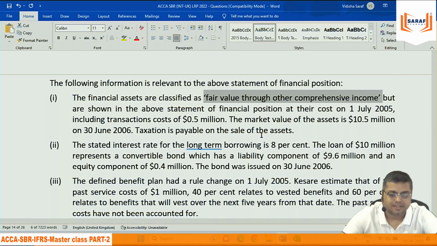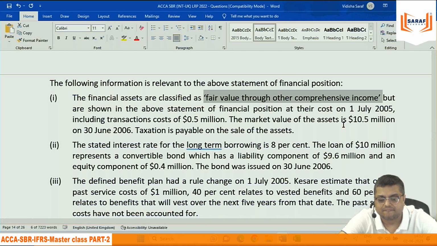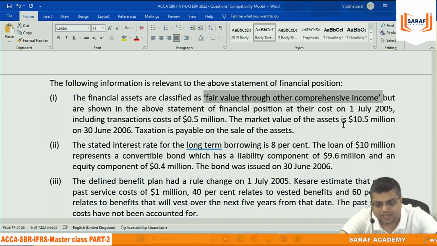So the increase needs to be bifurcated in two parts. The overhead cost goes to PNL, the remaining part goes here. This fair value. But that you don't know, sir. Based on the amortization, what value? Because you don't know whether this is debt. In case of debt, we studied that, first of all, you follow the amortization principle, effective rate, you find the value and then you compare with the fair value, then that will be going to OCI.